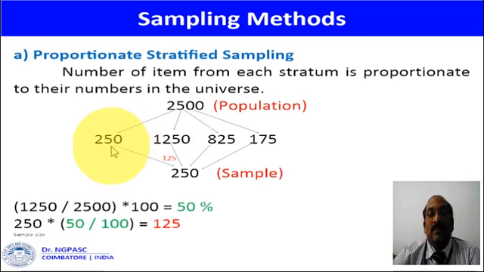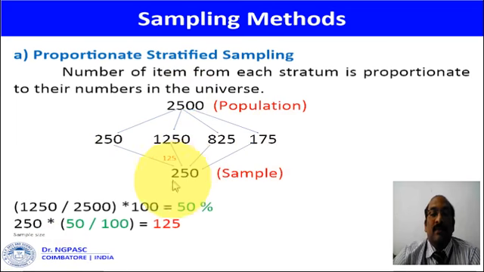The first group consists of 250 items, the second group 1250 items, the third group 825 items, and the fourth group 175 items. So depending upon the representation in the universe, the number of items will be selected for the sample.